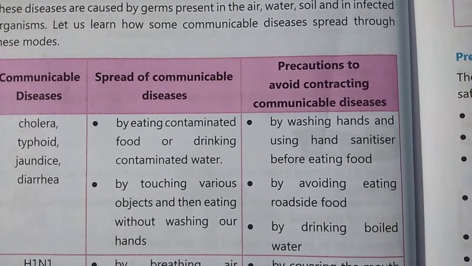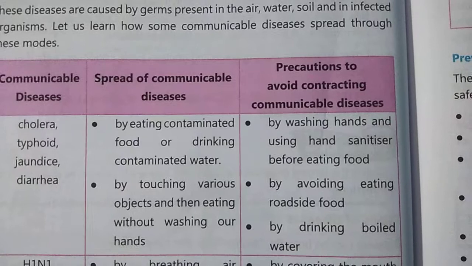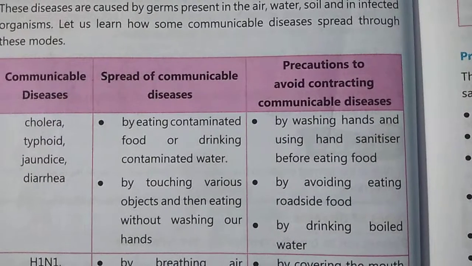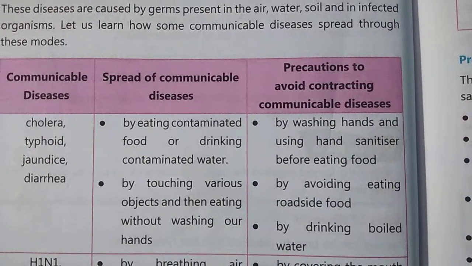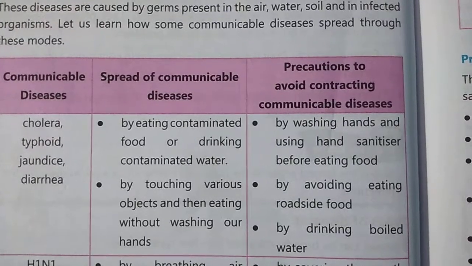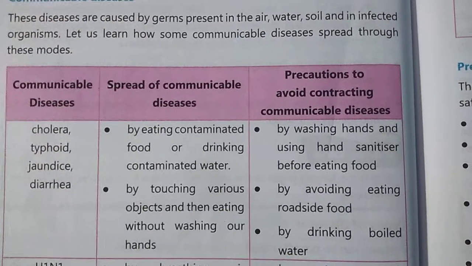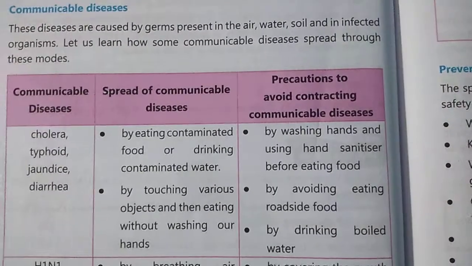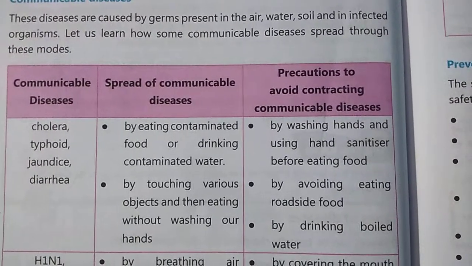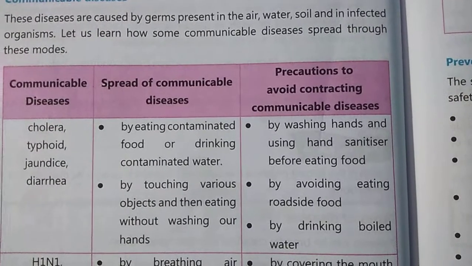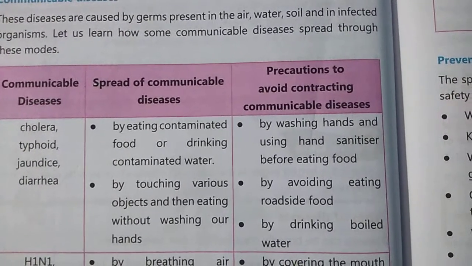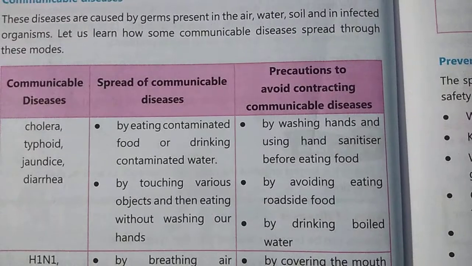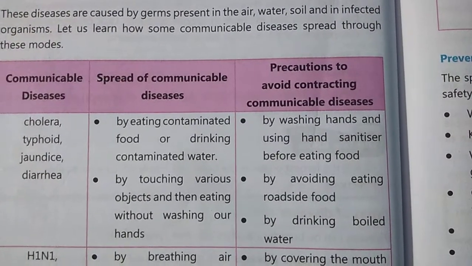If we touch various objects and do not wash our hands before eating, this is why we always say that you should wash your hands thoroughly after touching any objects, and also before eating, right? So these are the modes by which cholera, typhoid, jaundice, and diarrhea can be spread. Then what precautions can we take?